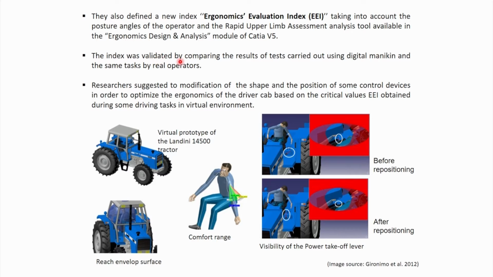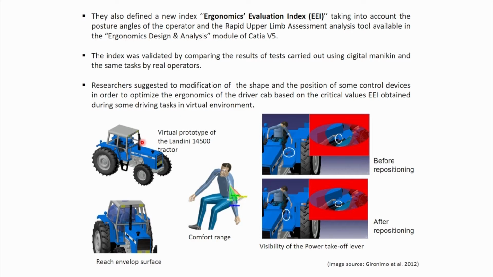The index was validated by comparing the results of tests carried out using a digital mannequin with the same task performed by real operators. Researchers suggested modification of the shape and the position of some control devices in order to optimize the ergonomics of the driver cab, based on the critical values of the ergonomics evaluation index obtained during some driving tasks in a virtual environment.